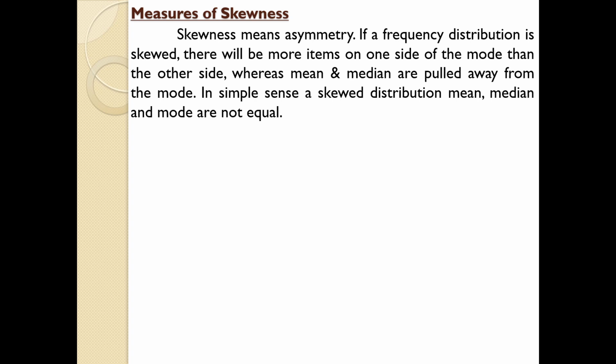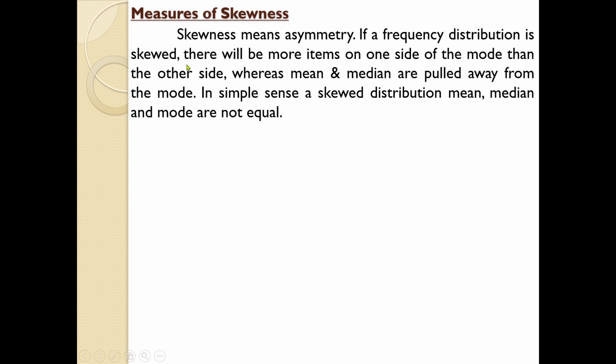So, the purpose of skewness is to see how asymmetric the given details are. Measure of skewness is trying to measure the level of asymmetry within a distribution. That is the concept of skewness. So, we can say that skewness means asymmetric.